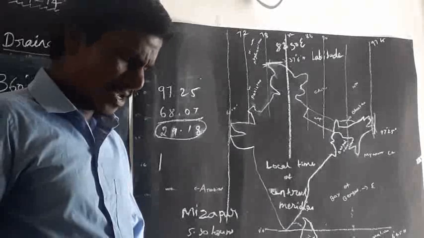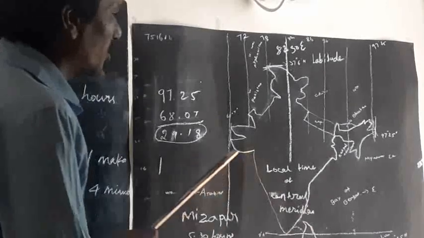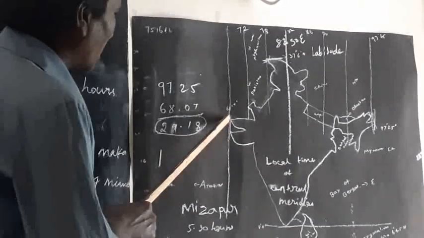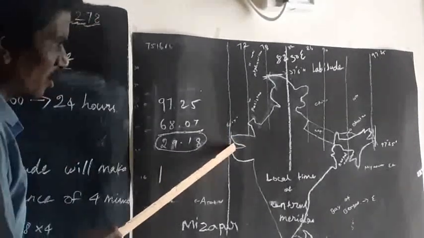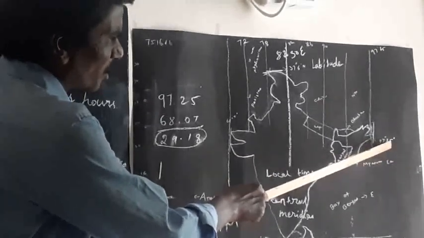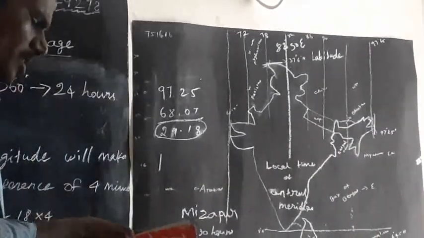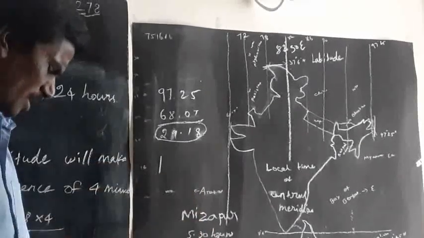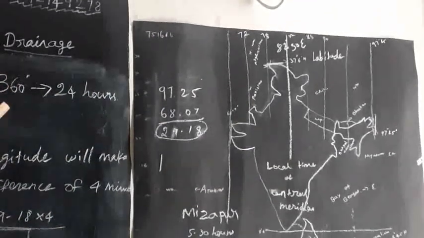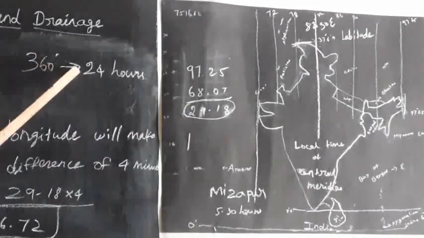IST, Indian Standard Time. The longitudinal difference between Gujarat at 68.07 in the west to Arunachal Pradesh at 97.25 in the east is 29.18 degrees. The Earth rotates through its axis 360 degrees in 24 hours.